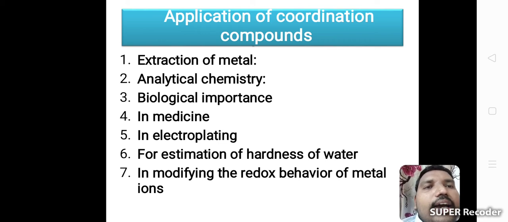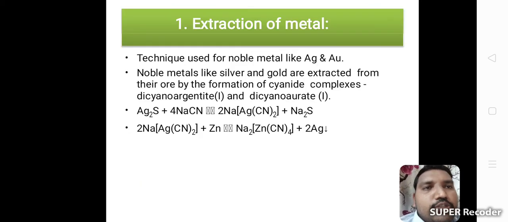See some of the applications in brief explanation. The first one is extraction of metal. Technique used for noble metals like silver and gold. Noble metals like silver and gold are extracted from their ore by the formation of cyanide complexes.